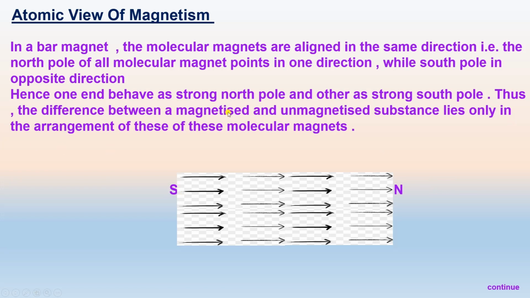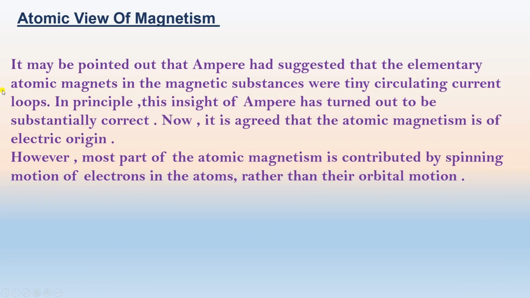Thus, the difference between a magnetized and an unmagnetized substance lies only in the arrangement of these molecular magnets. It may be pointed out that Ampere suggested that elementary atomic magnets in a magnetic substance were tiny circulating current loops. In principle, this insight of Ampere has turned out to be substantially correct.